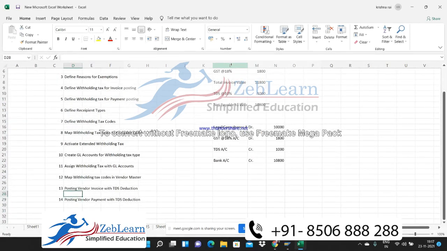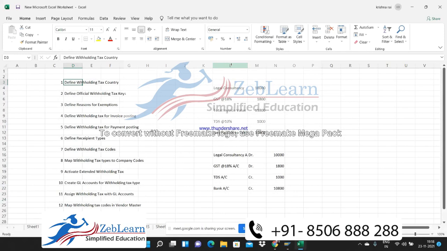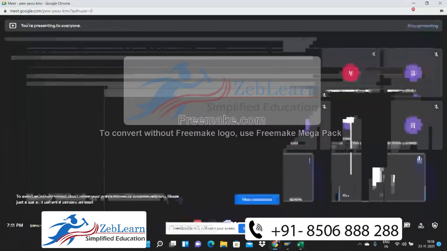Okay, and then finally we will post the vendor invoice and we'll deduct the TDS. There could be two scenarios. Okay, one is in which we are going to post the invoice and then deduct TDS, and another scenario could be like we are paying advance amount to the vendor and we are deducting TDS on that amount of the advance payment. So both scenarios we will try to create in system and post. Okay, so this would be the process which we are going to follow for configuration.